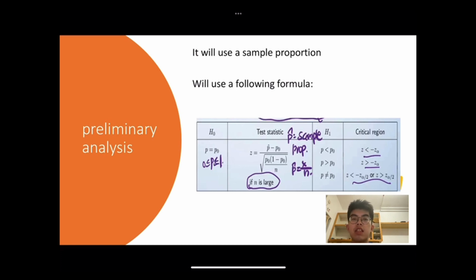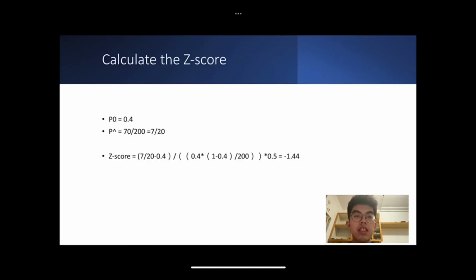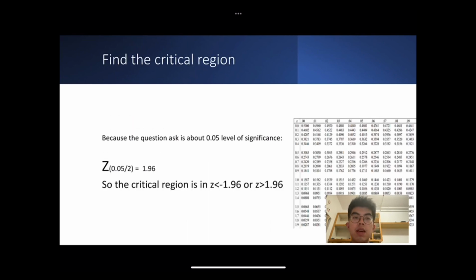After seeing this question, I think we need to use the sample proportion. So according to the formula below, I use a sample proportion. So we figure out the p0 is 0.4, and the sample proportion is 7/20. So we calculate the z-score according to the formula. Next step, we need to find the critical region.